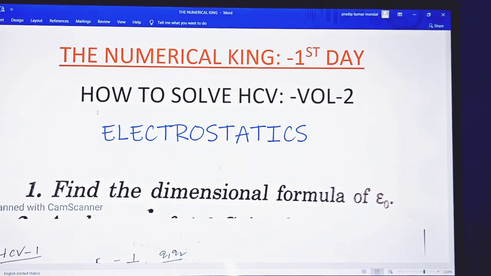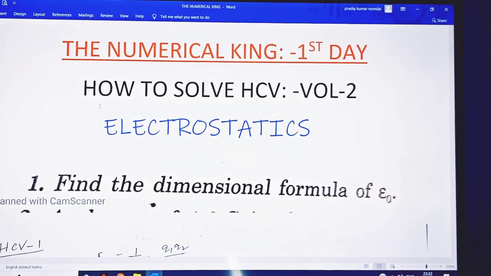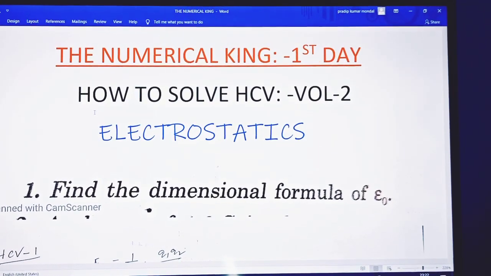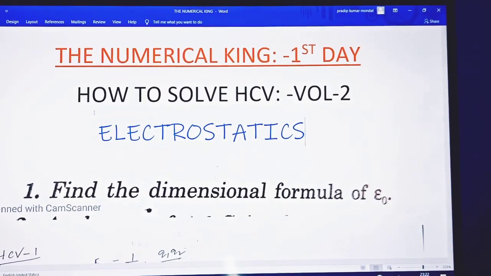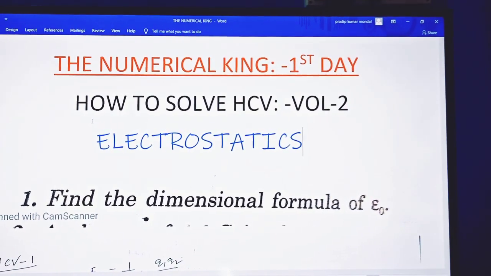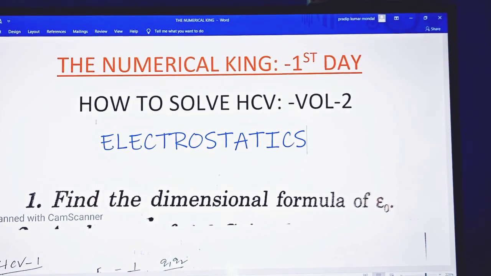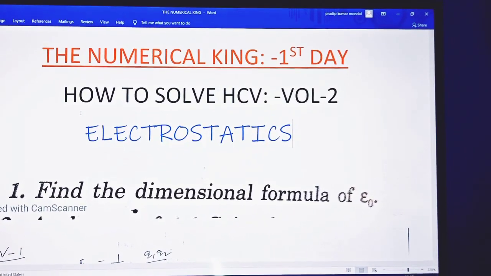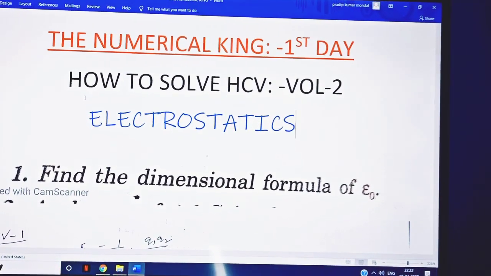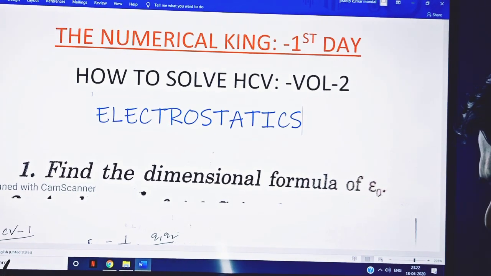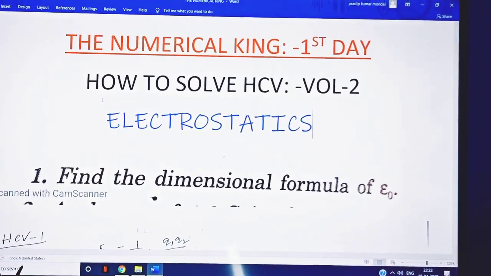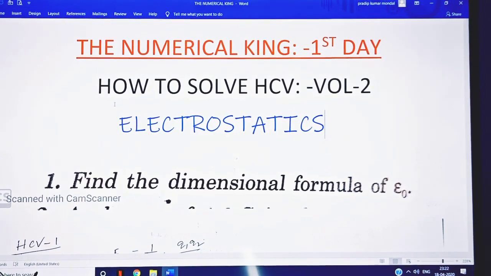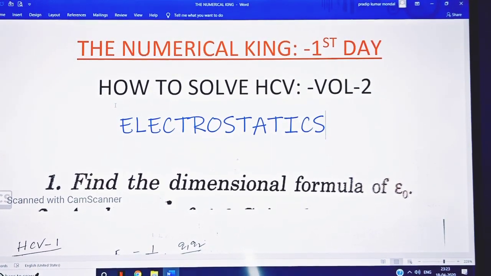Whichever book you choose, I suggest any one of the books, it may be Resnick Halliday, Concepts of Physics, S.L. Arora, Comprehensive Physics, Irodov, Concise Physics, McGraw-Hill, or Cengage, the most conceptual physics books.